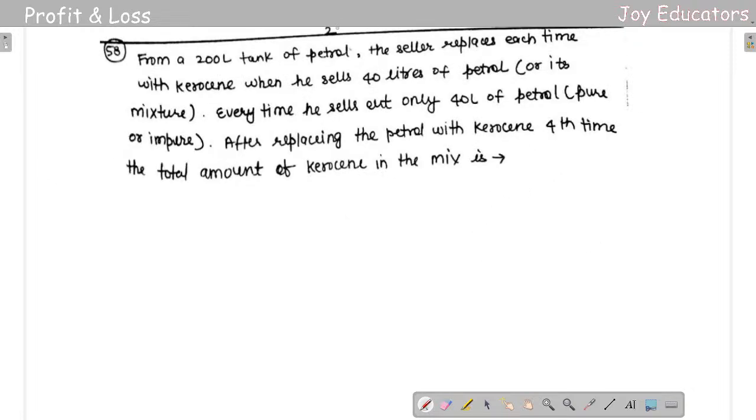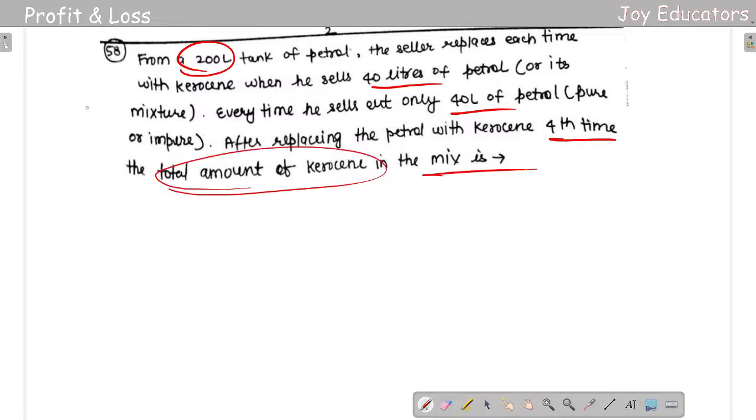Next. Find the quantity of petrol. It looked like a big question but it is nothing. A 200 liters tank of petrol, the seller replaces it each time with kerosene when he sells 40 liters of petrol. Every time he sells 40 liters of petrol, pure or impure, after replacing with kerosene the fourth time, the total amount of kerosene in the mixture is?